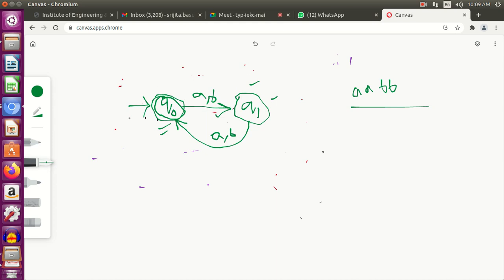Similarly, do check the exception, that is an odd length string. You can take a simple example of a single a. Suppose I am at Q0, I get a single a, I go to Q1. This is not a final state, so it won't be accepted. What about three a's? I get an a, an a, an a, three times, again it's not accepted. So this is how you construct an automaton for |w| mod 2 is equal to 0.